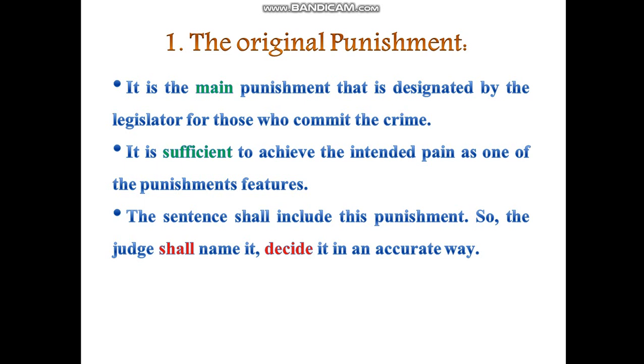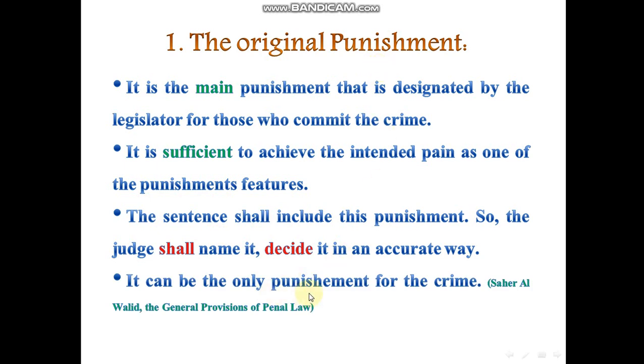So it's a main punishment. It is sufficient per se to achieve the intended pain, and the sentence made by the judge shall include this kind of punishment. And finally, it can be the only punishment for the crime, like what we mentioned. Everyone who commits a murder shall be liable to capital punishment. So this is the only punishment, the capital punishment. It's one, and there is no kind of punishment that is added to this main punishment. So this is the original punishment, this is the main punishment.